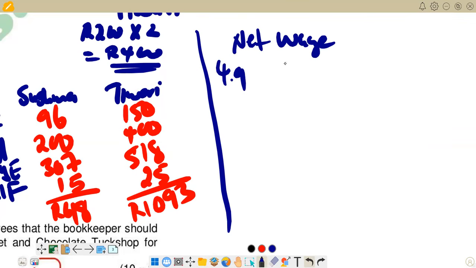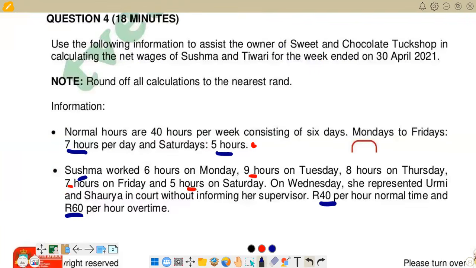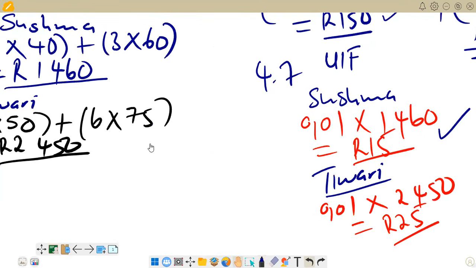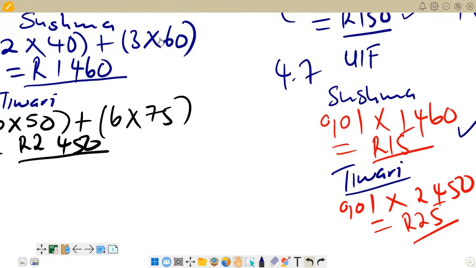We say gross minus total deductions. That's the formula that we are going to use. Remember that side, we have those figures when we calculate the gross wage. These are the figures for gross wages, 1,460. Then you subtract the total deduction figure that we got.